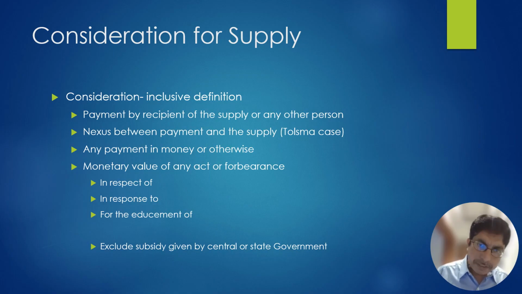You have to independently see whether the amount received is for performance of the contract. If yes, GST is payable. You should not see just the credit side of the profit and loss account and pay the GST on that. You have to see whether that receipt is a consideration for performance of the contract. Then only GST is payable.